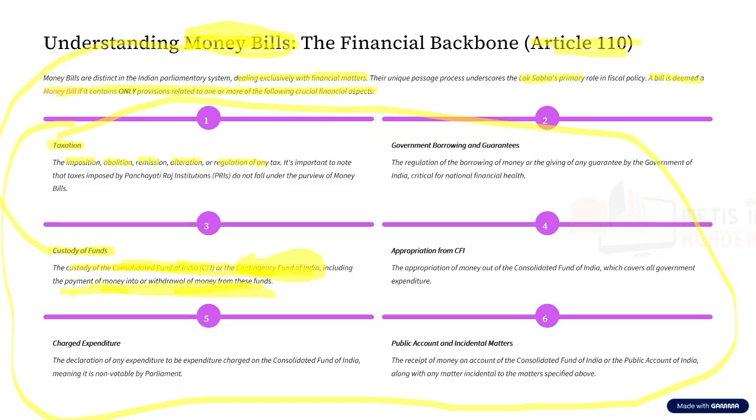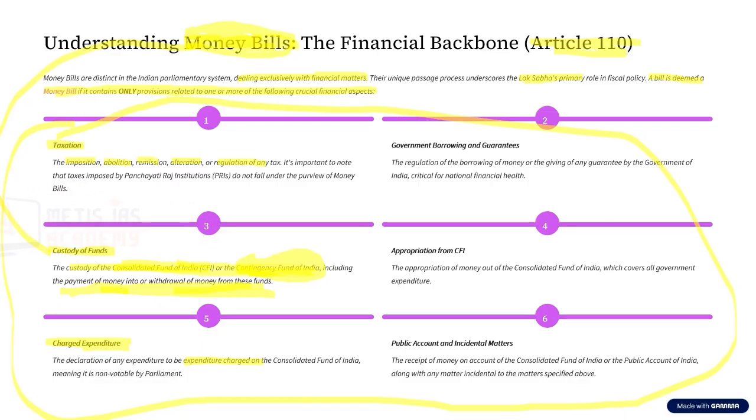Next, there is something called charged expenditure. Now, what is this charged expenditure? For example, there is some money which is fixed every year, like the salary of the judges. Do you think every time the parliament has to vote on this money so that it gets credited to the judges for the work they are doing? No, that is not the case. These kinds of things are what we call charged expenditure.